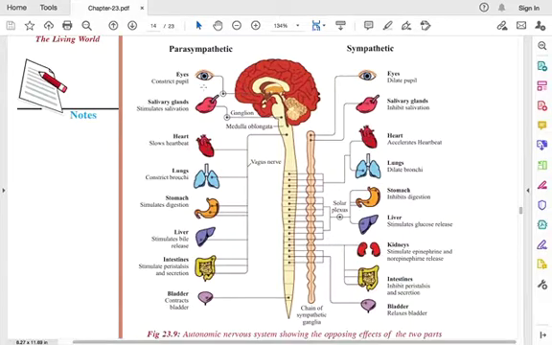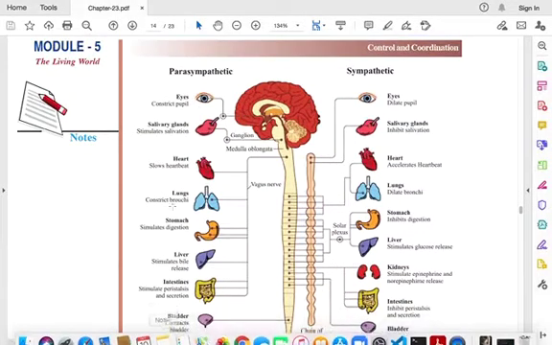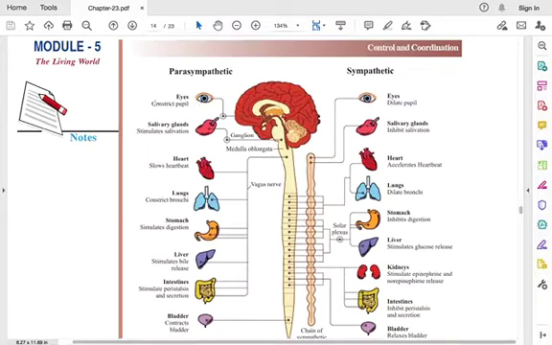So here, you will see the parasympathetic first. When it comes to eyes, the function of parasympathetic nervous system is that it constricts the pupil. Okay, it constricts the pupil in our eyes, and sympathetic, it dilates the pupil. Dilates means to increase in the size of the pupil in the eyes. When it comes to the salivary glands, the parasympathetic nervous system stimulates the salivation, and this one, it inhibits the salivation. So when we eat the food, or we need the salivation, but when there is no need, it has to be inhibited, right? So sympathetic comes into play.